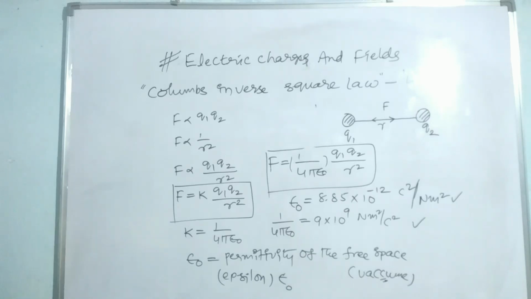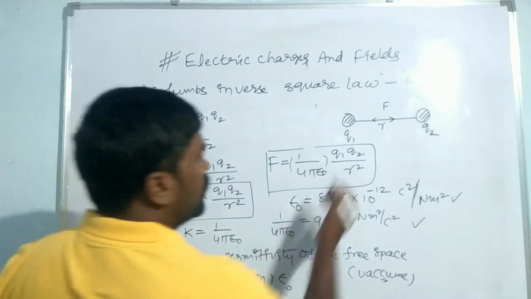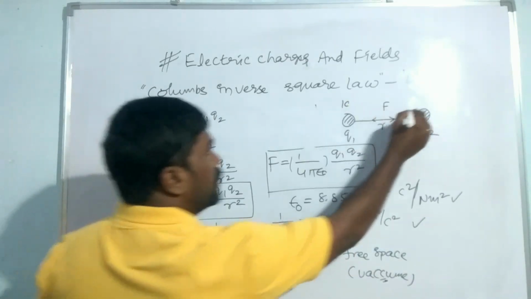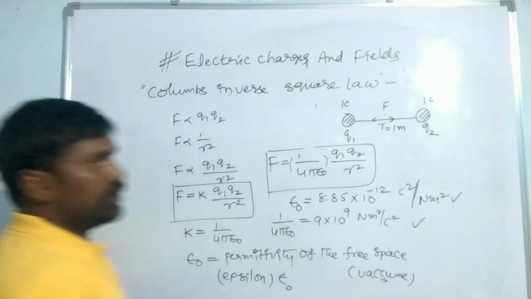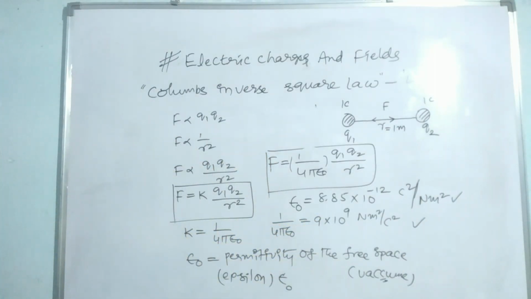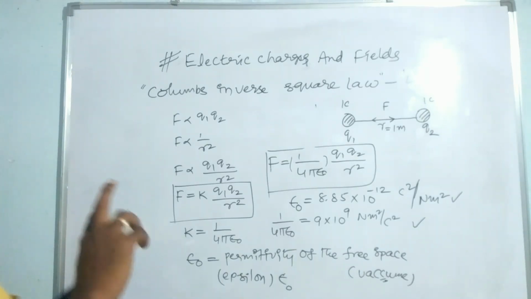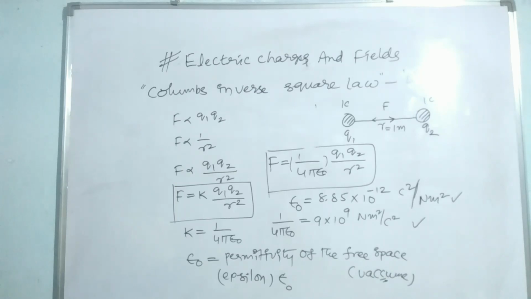Suppose two charges of 1 Coulomb each are separated by a 1 meter distance.